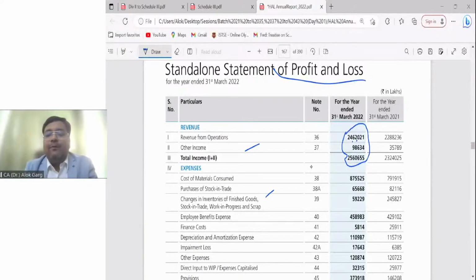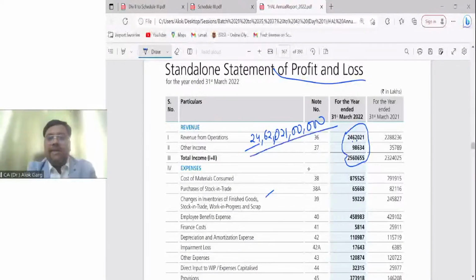If the rounding off provision had not been there and Hindustan Aeronautics Limited gave all its numbers in absolute numbers, you know what the number would be in this case? 24 lakh 62,021 lakhs. This is the number for 1 year.